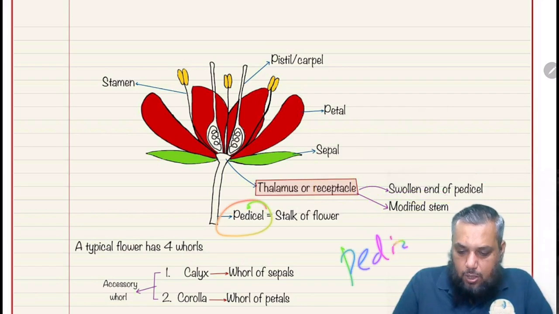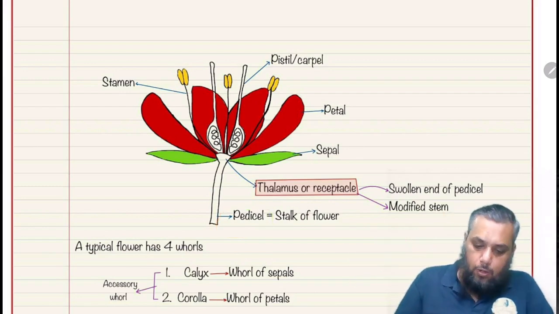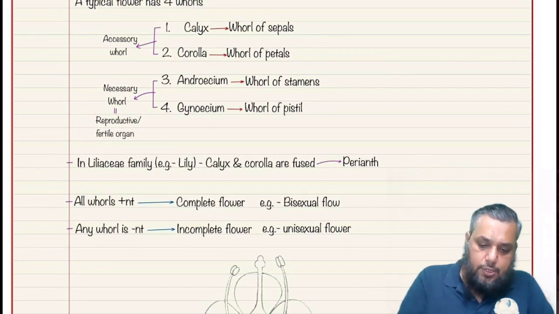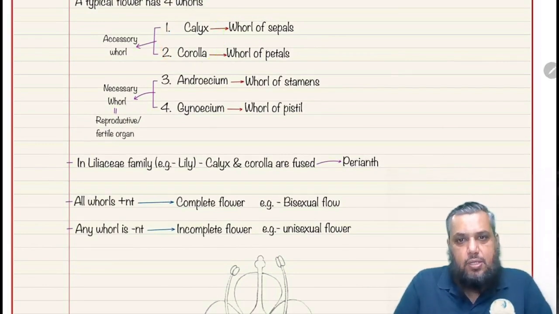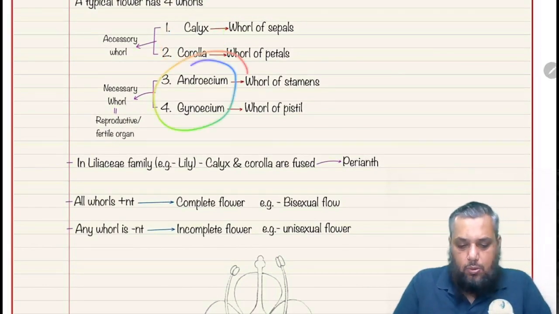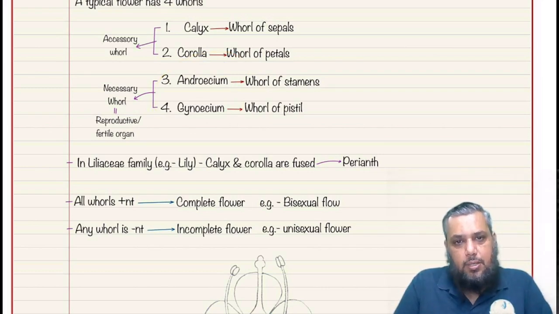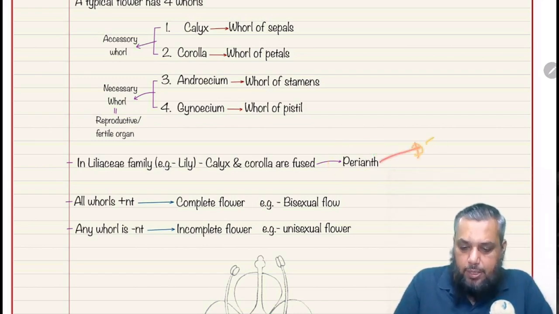If pedicel is present, we call it pedicellate. If pedicel is absent, we call it sessile. And a typical flower shows the presence of four whorls, of which calyx and corolla are called accessory whorls, androecium and gynoecium are called the essential or reproductive whorls. In some families, like the Liliaceae family, calyx and corolla get fused, resulting in the formation of a perianth, and the individual members of the perianth are called tepals.